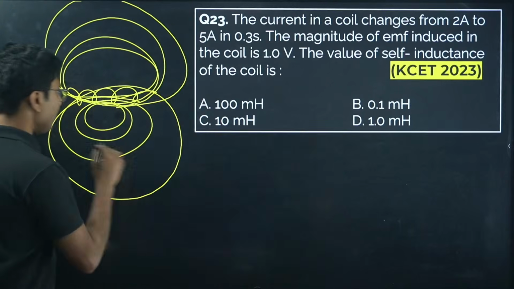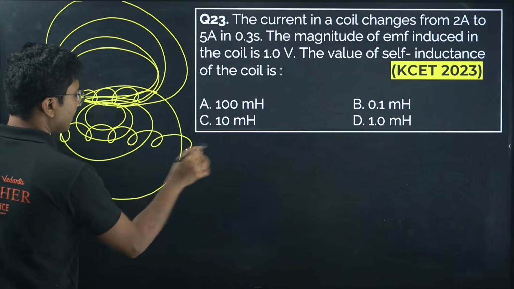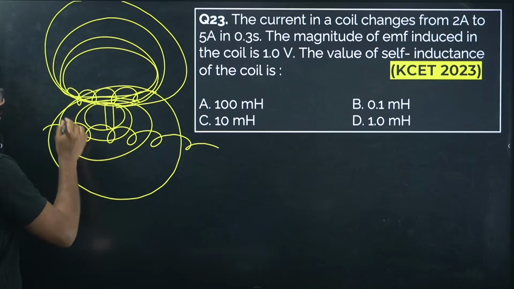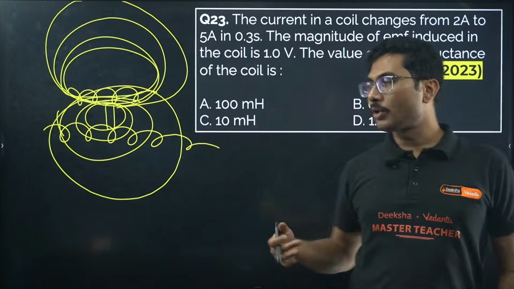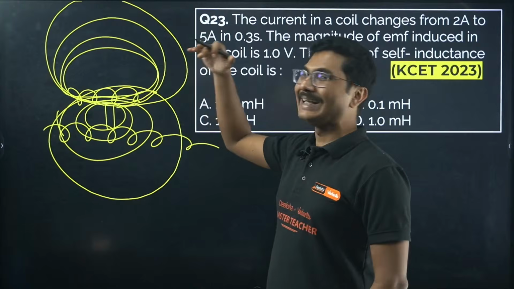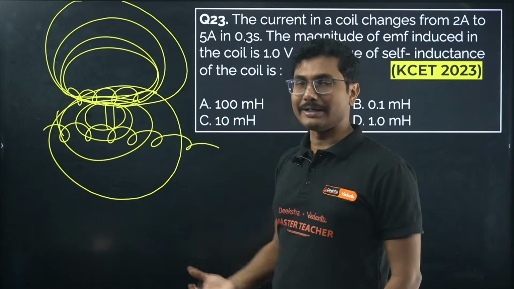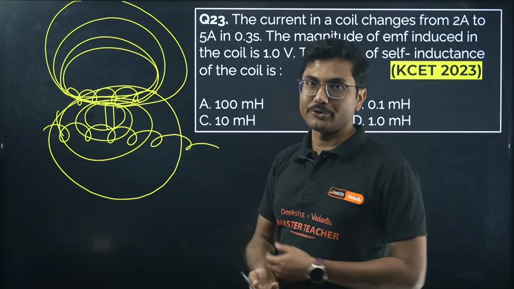So if your second loop is closer to the first loop, more and more field lines can cross through the loop. Stronger the magnetic flux linkage, stronger is the mutual inductance. More lines passing through this loop means higher mutual inductance.